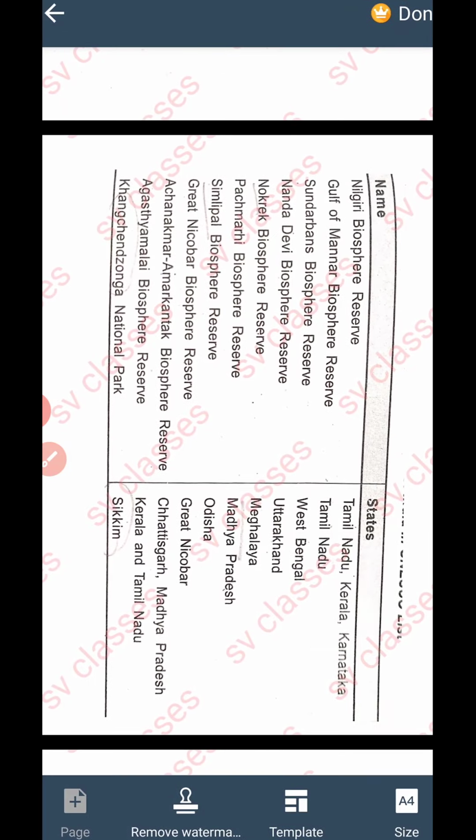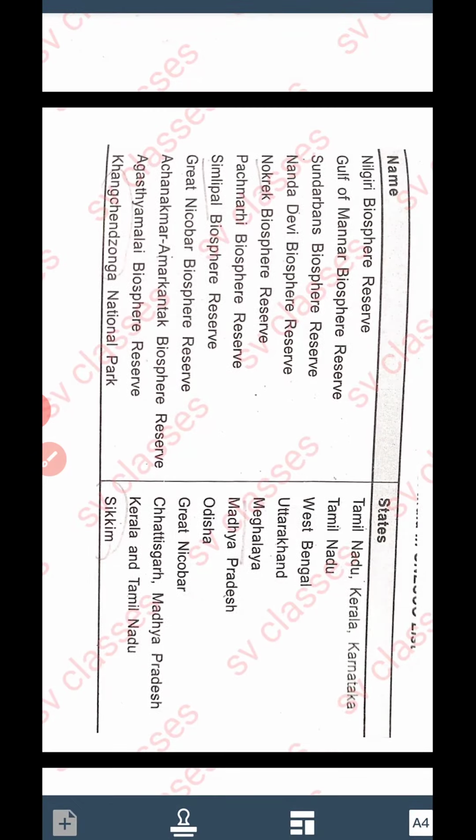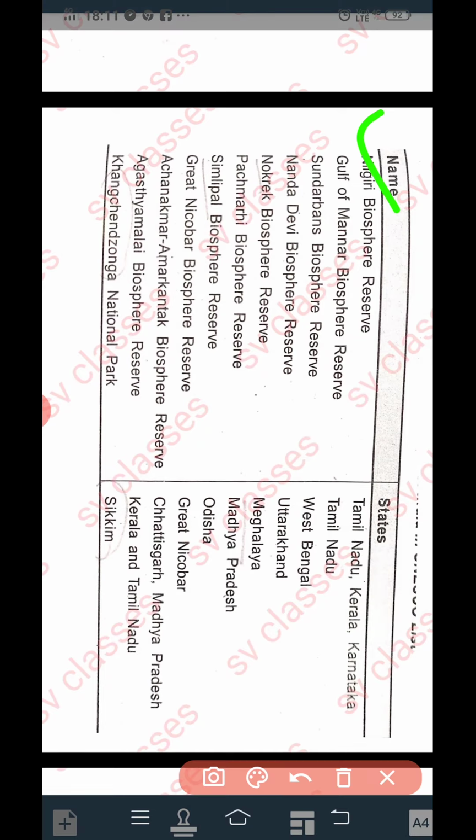Now we have been continuously observing that we have become very concerned about nature, the endangered species and the biosphere reserves, because there is some or other speciality about each biosphere reserve. So it is very important for us to remember which biosphere reserve lies in which state. For example, the Nilgiri, the most famous one, in Tamil Nadu, Kerala and Karnataka. The next is Sundarbans, again very important, in West Bengal. Then Great Nicobar Biosphere Reserve in Great Nicobar.